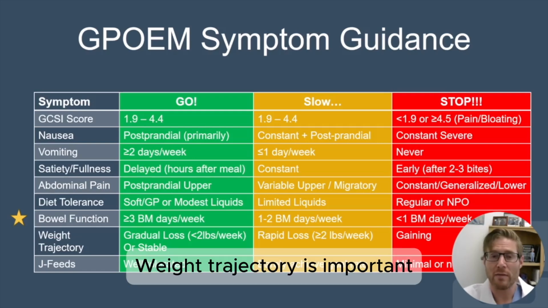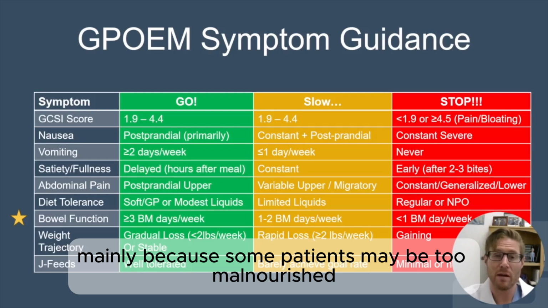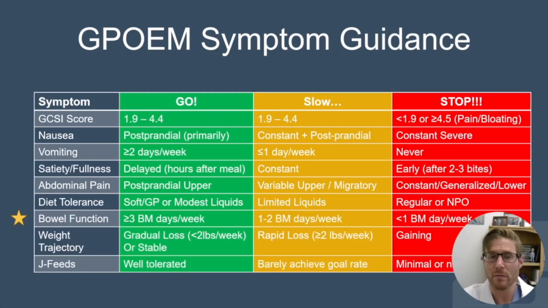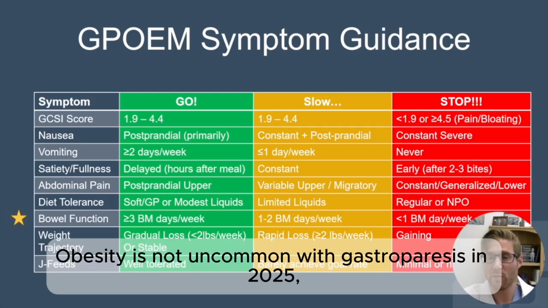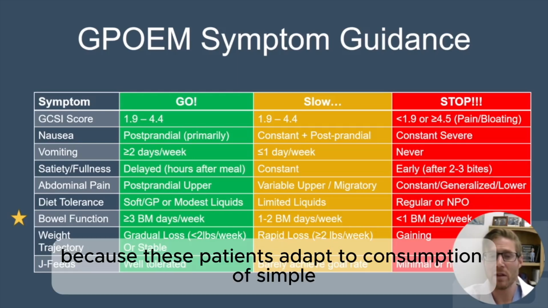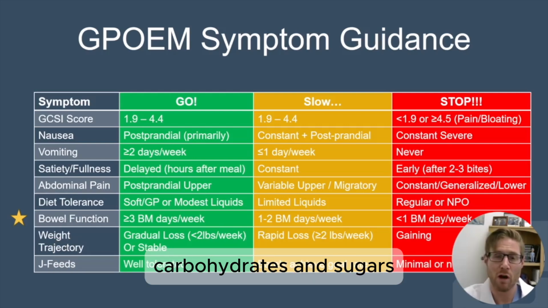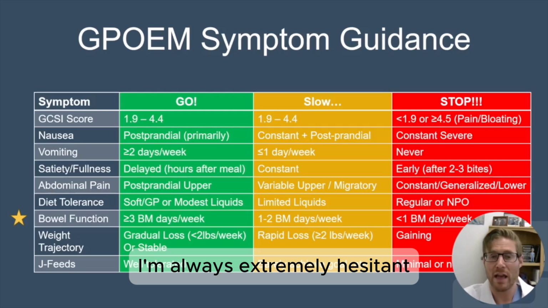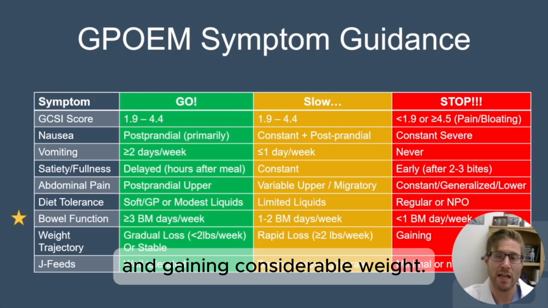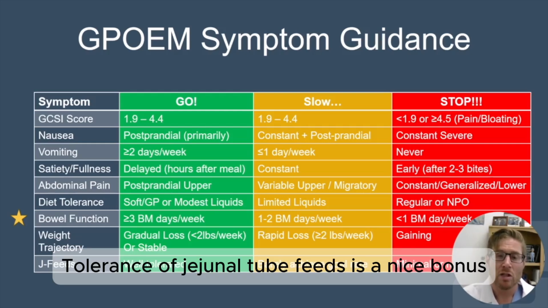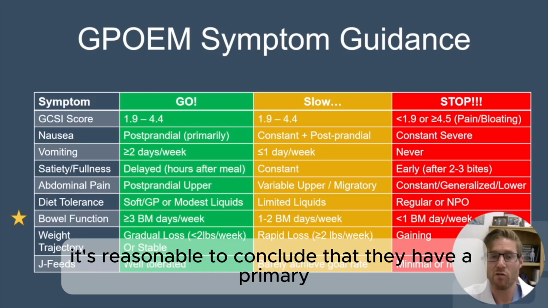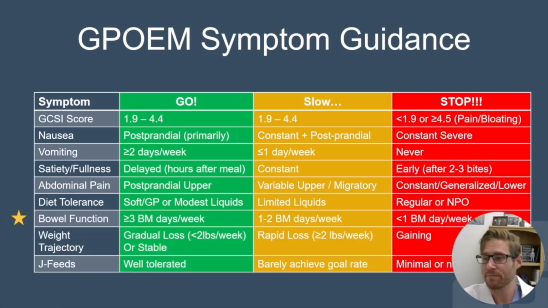Weight trajectory is important mainly because some patients may be too malnourished and require feeding access for stabilization. Obesity is not uncommon with gastroparesis in 2025, mainly because these patients adapt to consumption of simple carbohydrates and sugars and live sedentary lifestyles. I'm always extremely hesitant if a patient is eating solid foods and gaining considerable weight. Tolerance of jejunal tube feeds is a nice bonus because for patients who tolerate these feeds, it's reasonable to conclude that they have a primary gastric dysfunction.